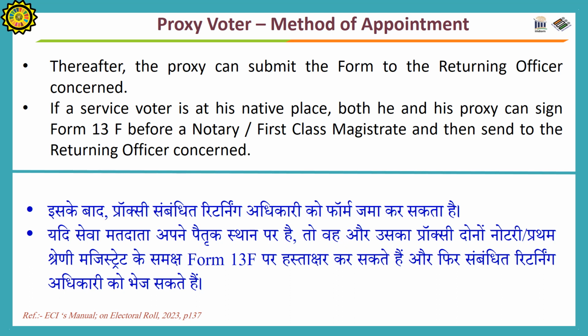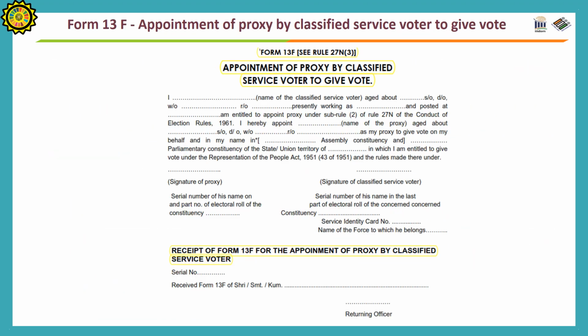If a service voter is at his native place, both he and his proxy can sign Form 13F before a notary or the first class magistrate and then send it to the returning officer concerned. The format of Form 13F is shown on the screen.